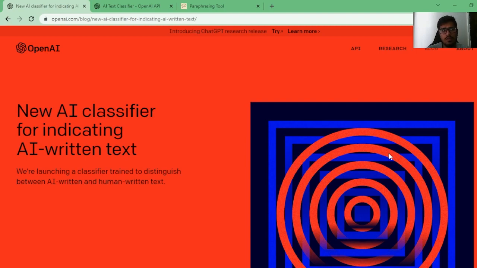Now the goal obviously is to distinguish between the content that is written by AI and humans. There are a bunch of tools available out there in the market that detect AI text, but we're going to look specifically at this tool today, primarily because a lot of content that you might have generated previously might have used ChatGPT, right? So you may have written blogs, you may have written emails. The goal of this classifier or tool is to detect if the content was generated by the AI.